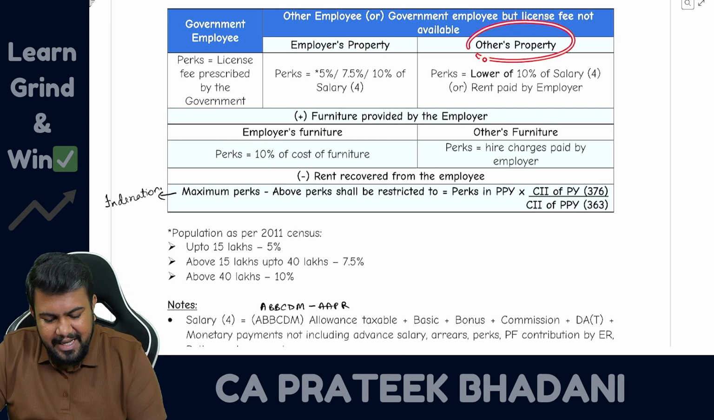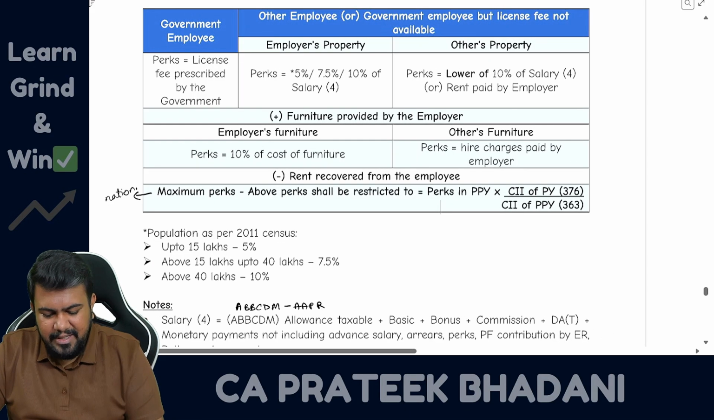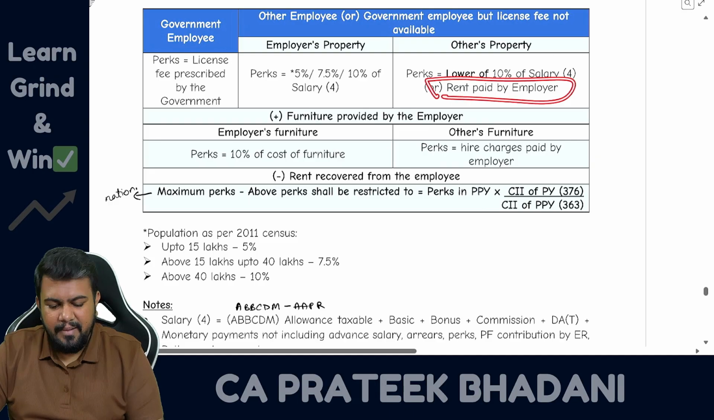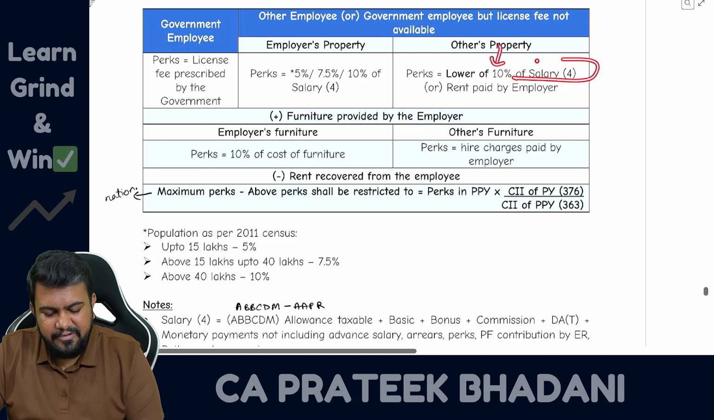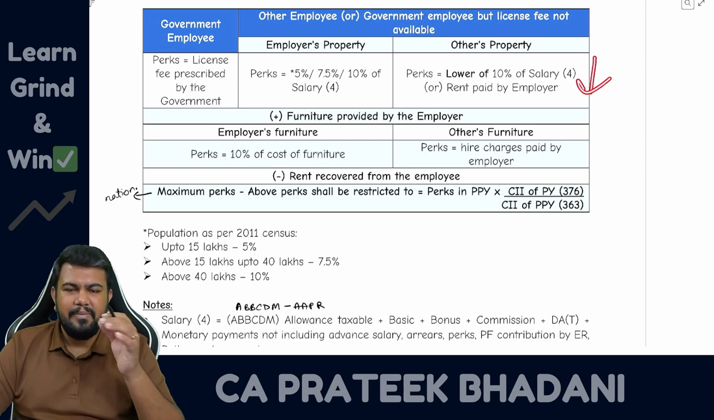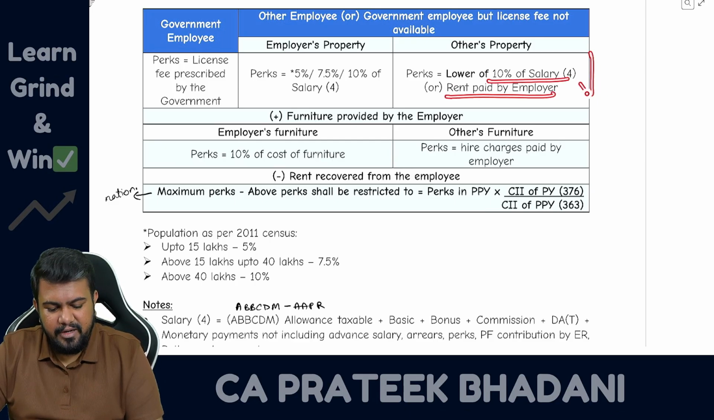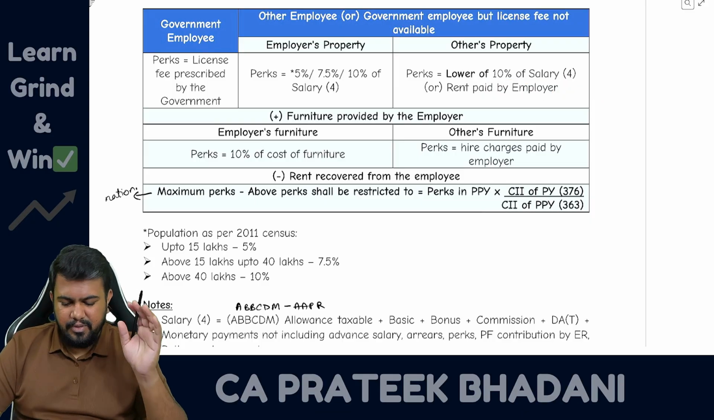Then what if it is another person's property? In such a case the employer will be paying the rent. So see what is the rent paid by the employer and compare it with 10% of salary. Here also the salary definition is the same. Whichever is lower will be the perquisite. So 10% of salary or rent paid by the employer, whichever is lower, will be the perquisite value.